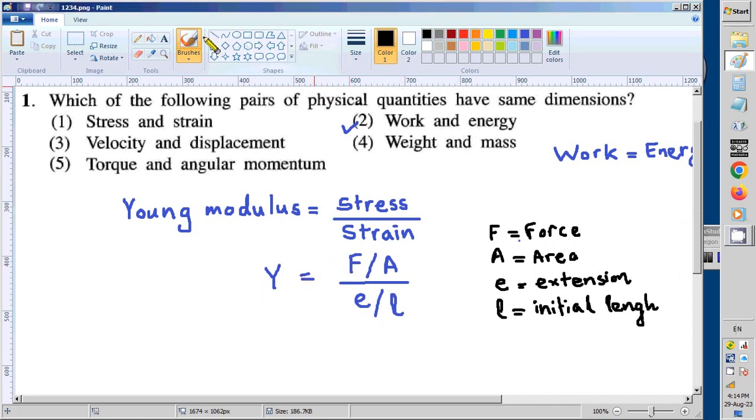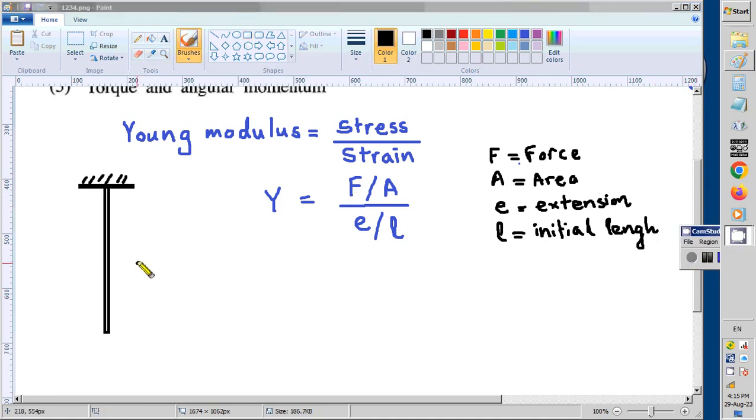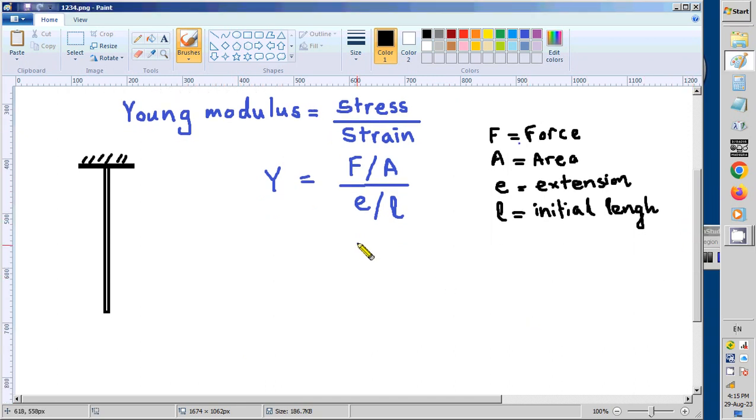So children, we know in the laboratory, what we do is hang a wire from the roof like this, and fix the wire to the roof, and then we measure the initial or original length. This one we measure using the meter rule.